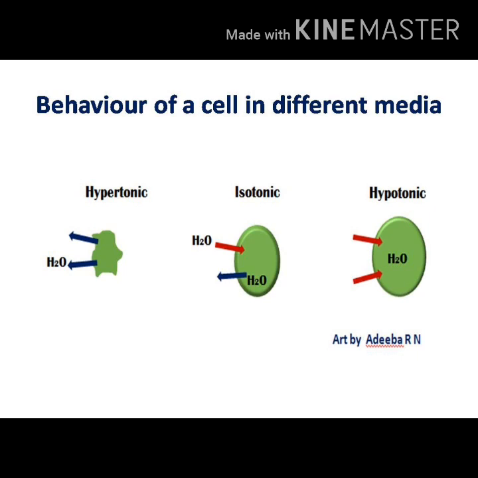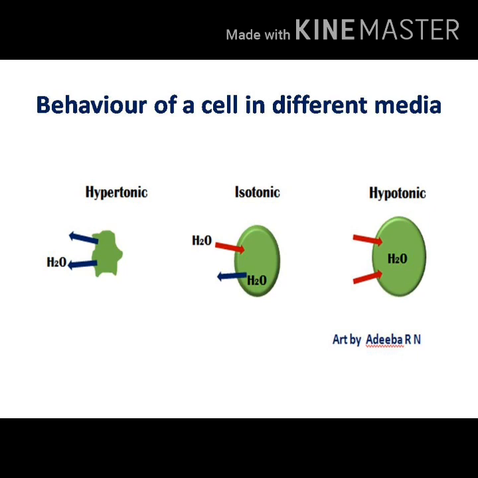If the medium is hypotonic, which means it has a lower concentration of solutes on the outside of a cell when compared with the inside of a cell, the cell will gain water through osmosis. So essentially, if a cell is put in a solution which has a solute concentration higher than its own, it will shrivel. If it is put in a solution with a lower solute concentration than its own, the cell will swell.